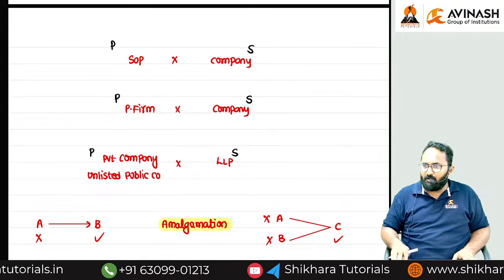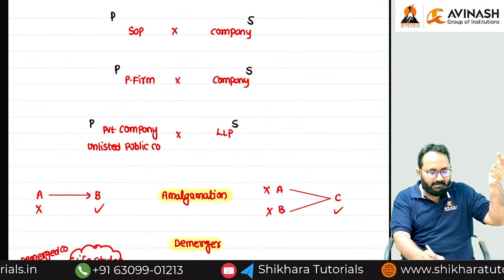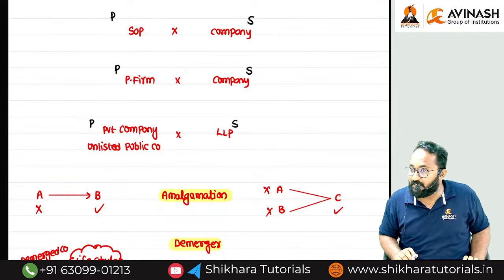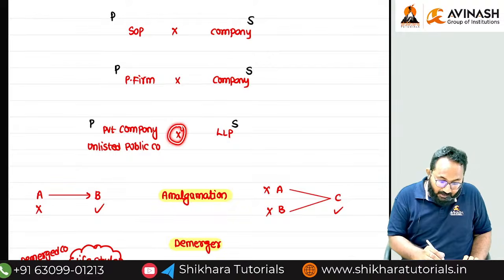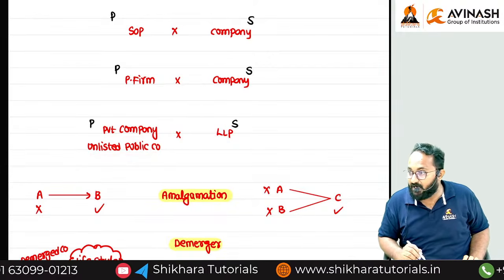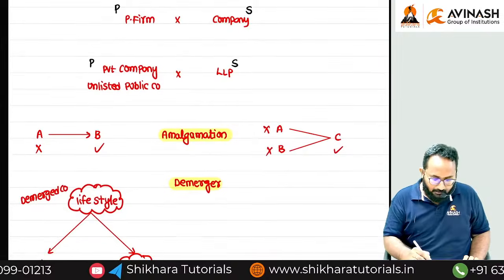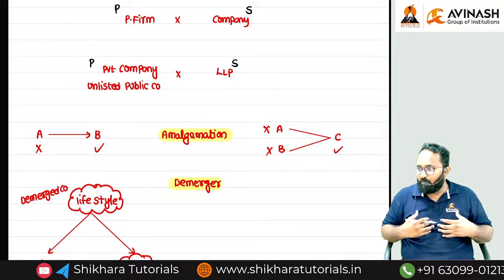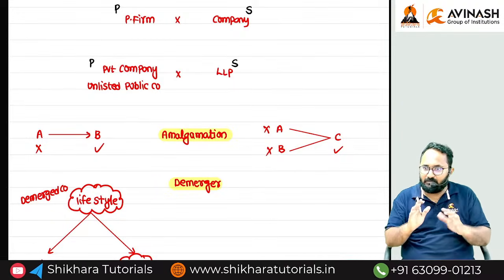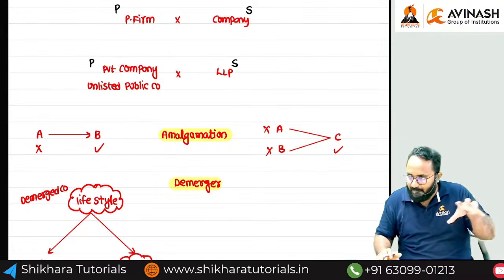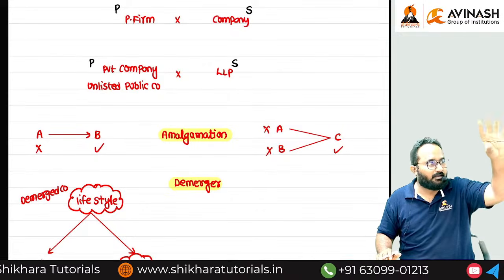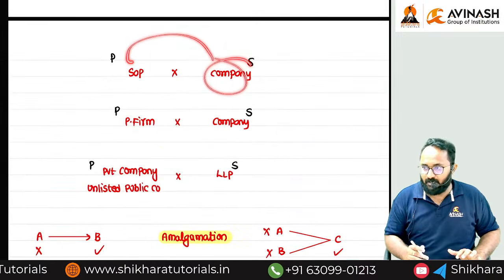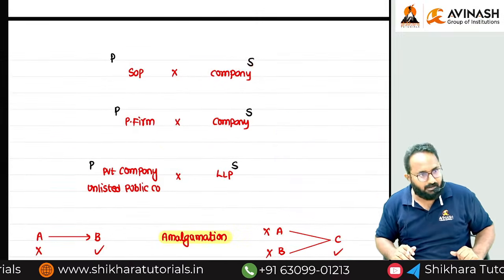What are the 5 things we have? Sole proprietorship converted into company, partnership firm converted into company, private company or unlisted public company converted into LLP, amalgamation, and demerger. Sir, I want to rearrange everything in a different mode. That is not permissible. As per the Act, only these 5 business restructurings are there. Sir, can I write company to sole proprietor? No, no one can convert like that.